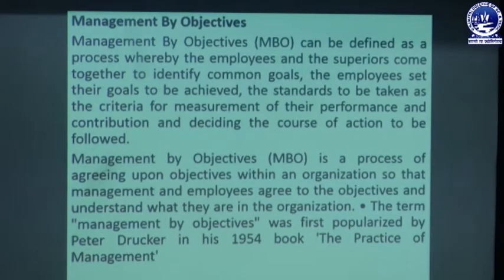That means all the employees of the organization agree upon certain objectives, so that management and employees agree to those particular objectives and understand them. After setting the objectives, all the employees in the organization, the superiors as well as other employees, have to set a common goal, agree with the objectives, and properly understand the objectives that are set in the organization.